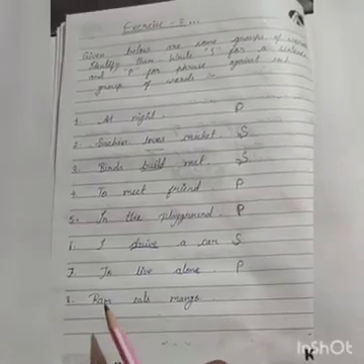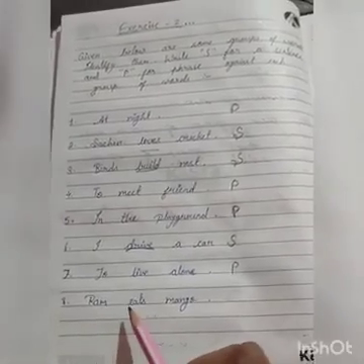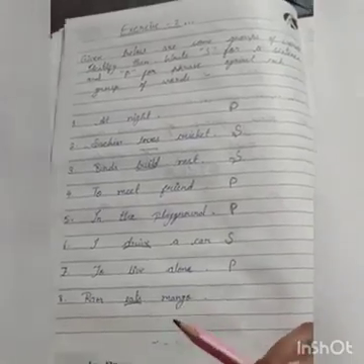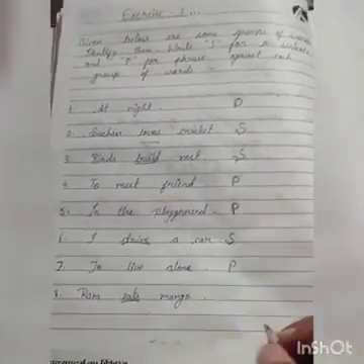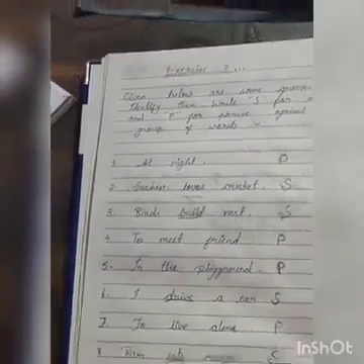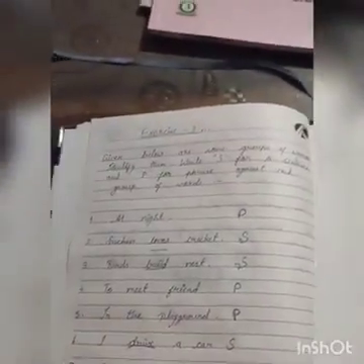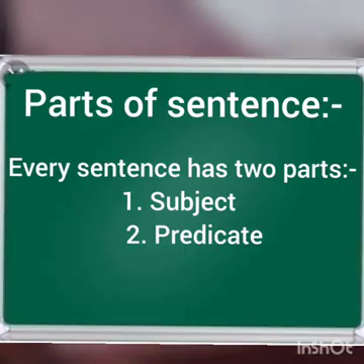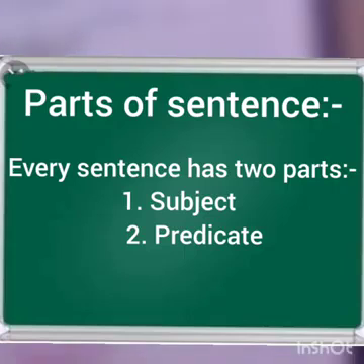And the last one is Ram eats mango. So here eat is a verb and Ram eats mango and it is making complete sense. So that means it is a sentence. So we can put S over here. So here we have learned about sentences and phrases. Parts of sentence. Now let's discuss about parts of sentence.